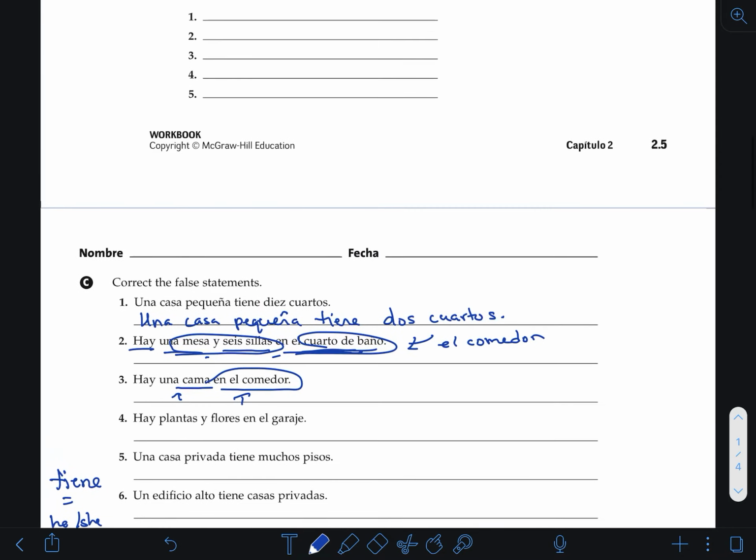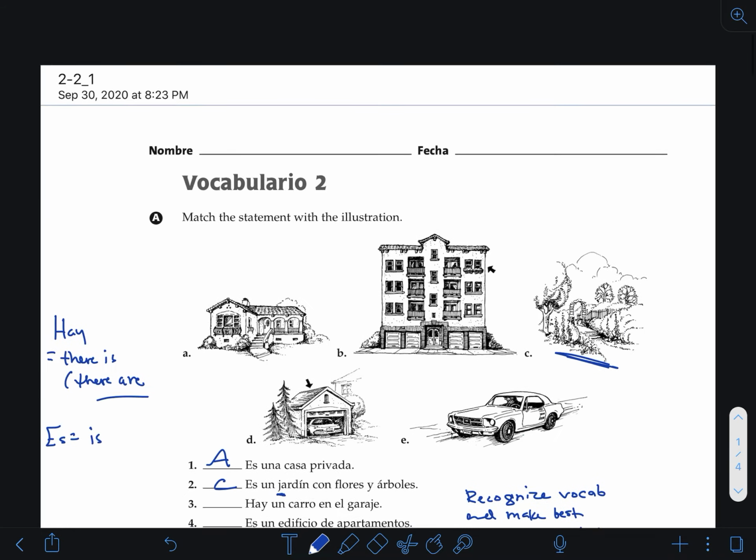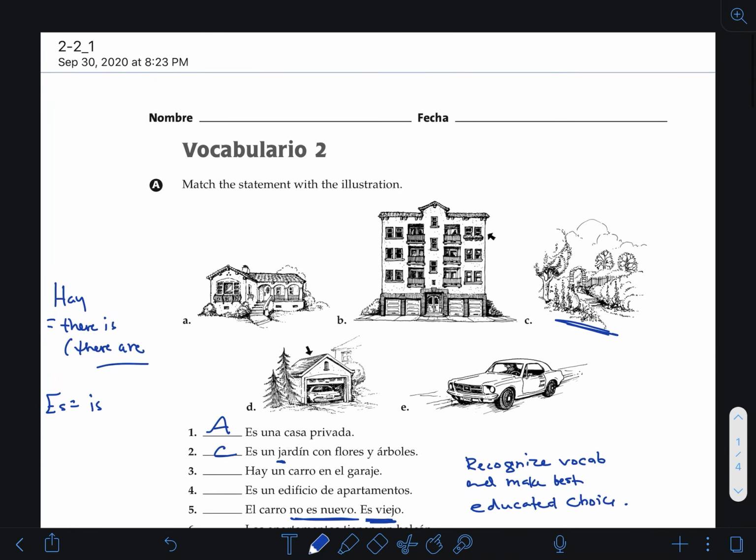So just make sure that you do this worksheet today. If you have questions, please ask, but hopefully this was a little bit helpful. Hopefully the other worksheet that I went over was helpful as far as how to answer the questions.